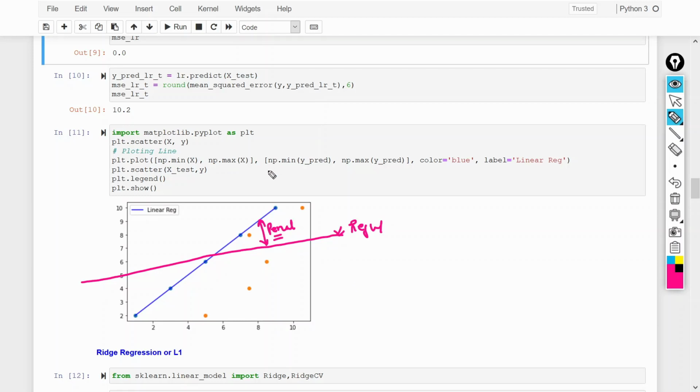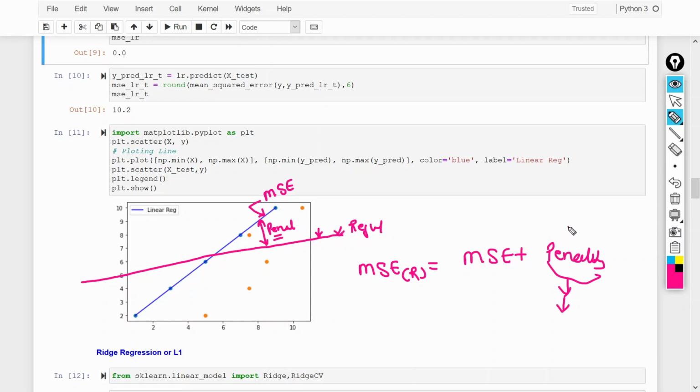We can say that this is the linear regression line, and here we are calculating the mean squared error. If we add some penalty to the mean squared error, then we will get this particular best fit line, right? So we can say that the mean squared error of the regularization would be equal to the mean squared error plus the penalty term. This is your regularization penalty.